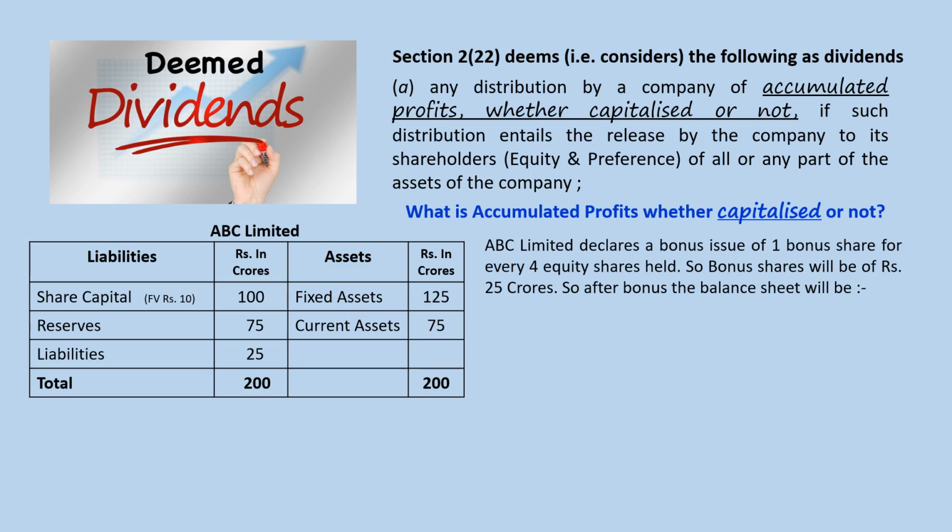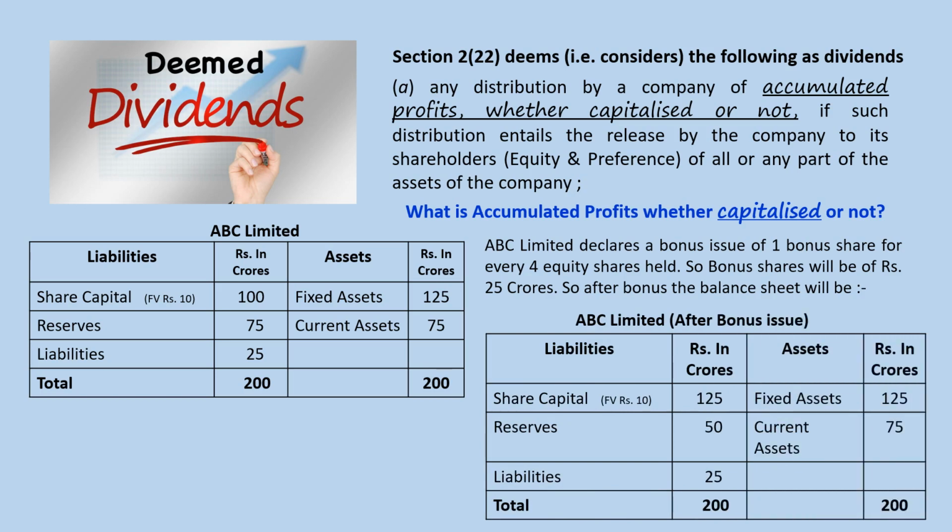So bonus shares will be of rupees 25 crores. After bonus, the balance sheet of the company will be something like this, where share capital increases from 100 crores to 125 crores and reserves reduce from 75 crores to 50 crores. Rest of the things remain unchanged.